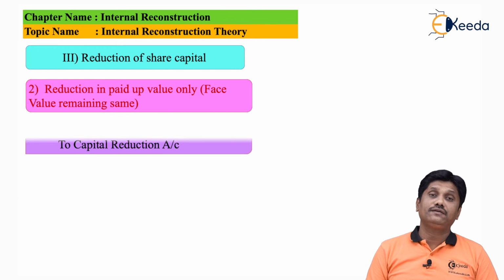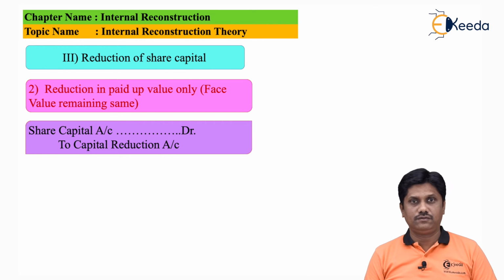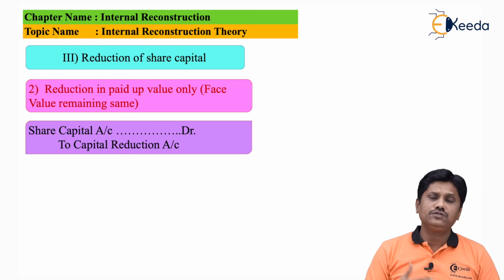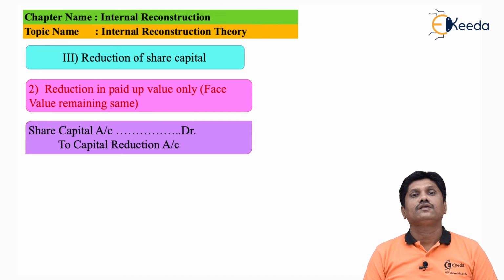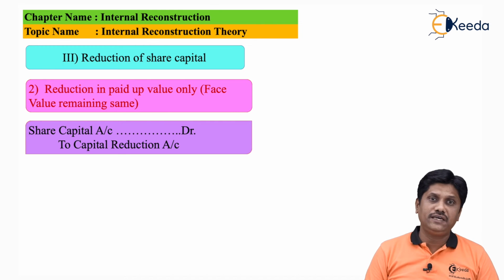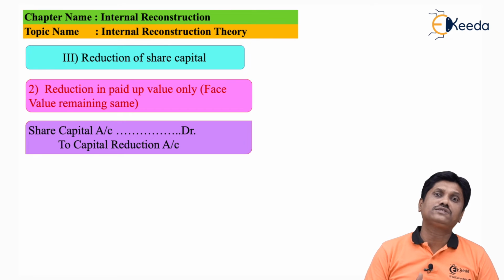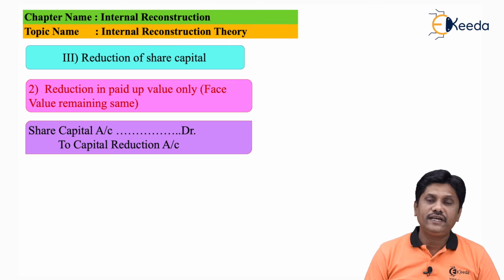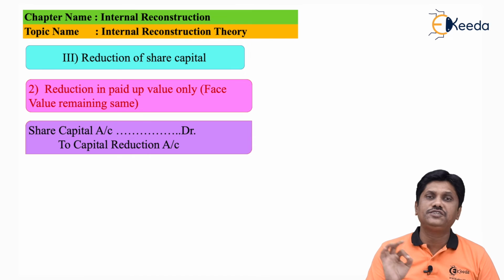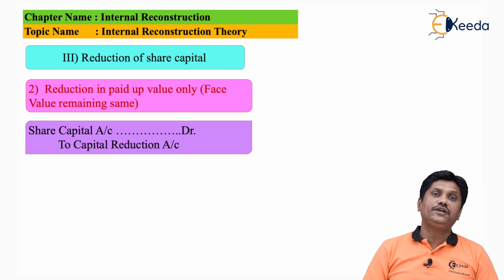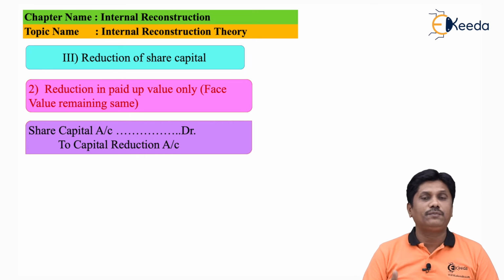Next possibility, that paid up value of share is reduced. Sir, what is this? Suppose your share is rupees 100 paid, face value is also 100. Now as per the arrangement of the scheme, your paid up value of share is reduced to 70. Means can I say you waived 30 rupees in favor of the company? So from the company's point of view, it is a profit. It will be credited to the capital reduction account. And since capital is reducing, I will debit share capital account with rupees 30. Right? So your capital paid up value got reduced by rupees 30, and that is a profit to the company.